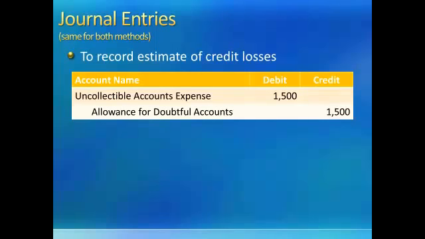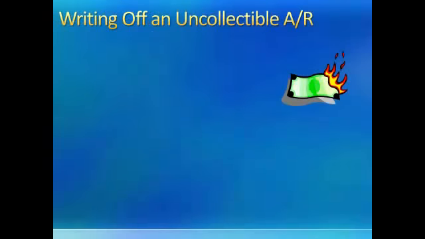If we think about this journal entry, we're increasing our expense, which decreases net income and also decreases equity. Crediting allowance for doubtful accounts reduces our net reported asset. Recall that the allowance for doubtful accounts is a contra asset. When we credit it, we're increasing the contra asset and reducing the net reported asset. So in summary, the effects of this transaction increase expense, decrease net income, decrease equity, also decreasing assets.